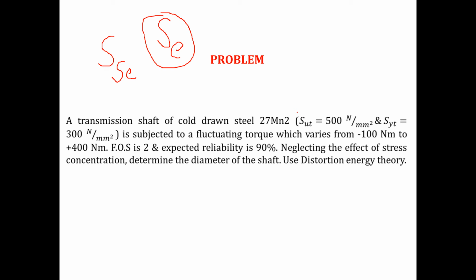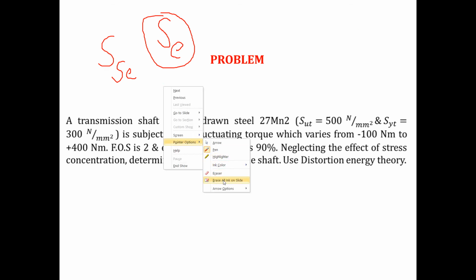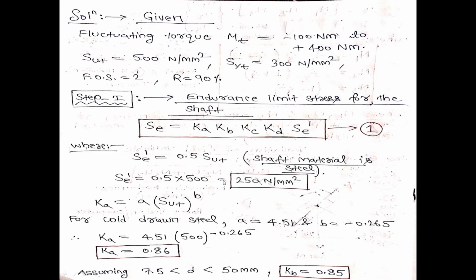Okay, so let us first find the endurance strength of the shaft, that is SE. I know how to find the value of SE. I have the relation SE equals Ka, Kb, Kc, Kd times SE dash. One by one, we will find all these factors: Ka, Kb, Kc, Kd, and SE dash. What is SE dash? I know that SE dash depends upon the material of the shaft.